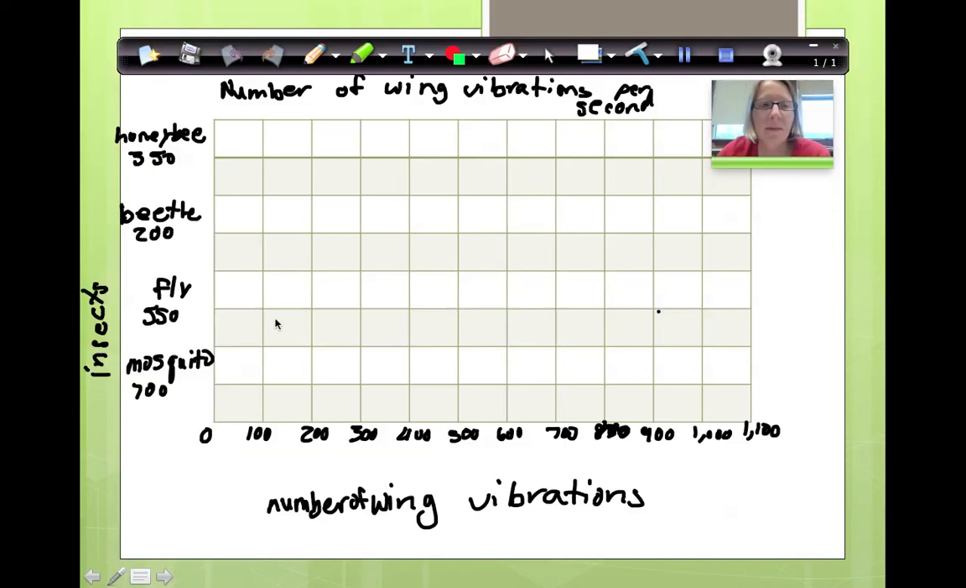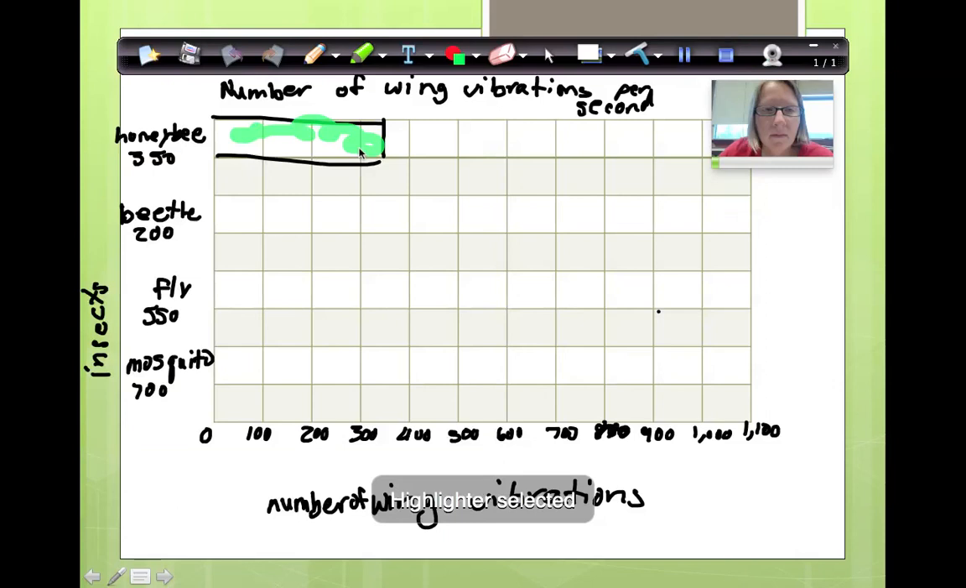Okay, the honeybee, we got to start marking it. 350. Okay, well, here's 300, here's 400. 50 falls halfway between. So that tells me I have to mark halfway here. And then I mark my lines and shade in. Okay, now the beetle. The beetle has 200. Okay, so I'm looking for the 200 line. I mark it here, draw my side lines, shade it in.